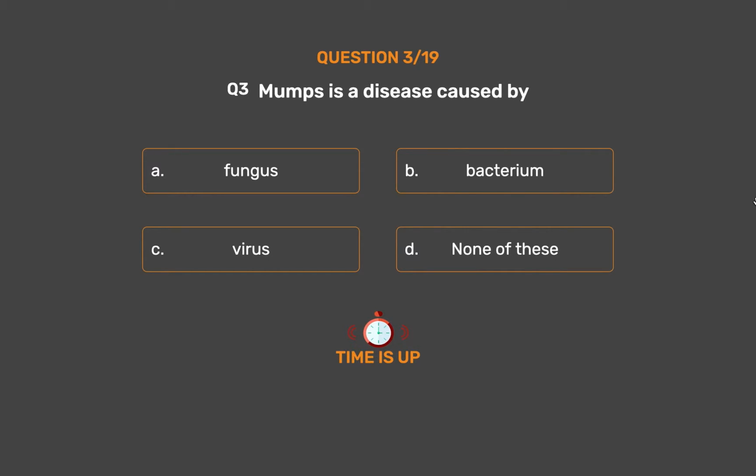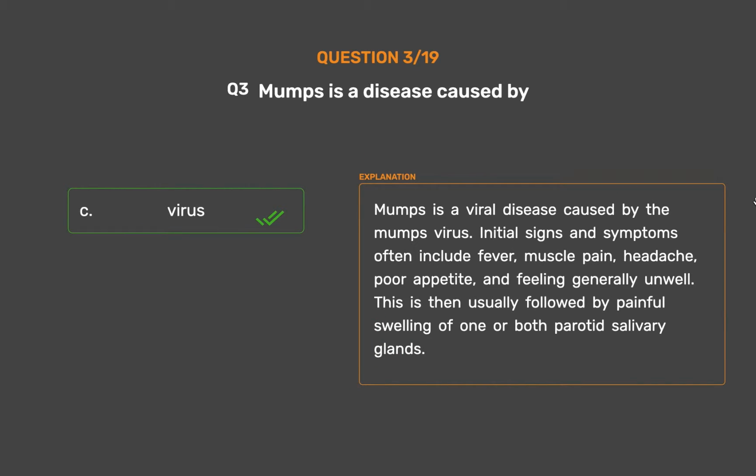The correct answer is Option C. Virus. Mumps is a viral disease caused by the mumps virus. Initial signs and symptoms often include fever, muscle pain, headache, poor appetite, and feeling generally unwell. This is then usually followed by painful swelling of one or both parotid salivary glands.